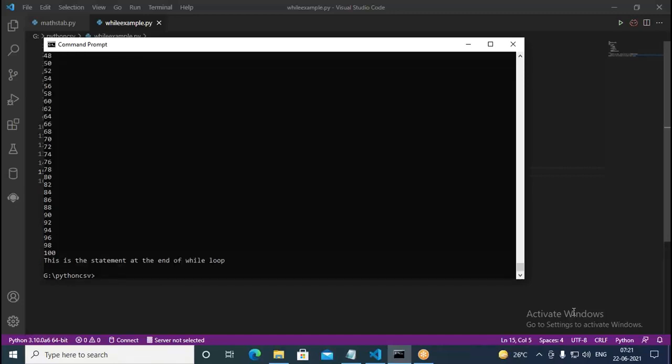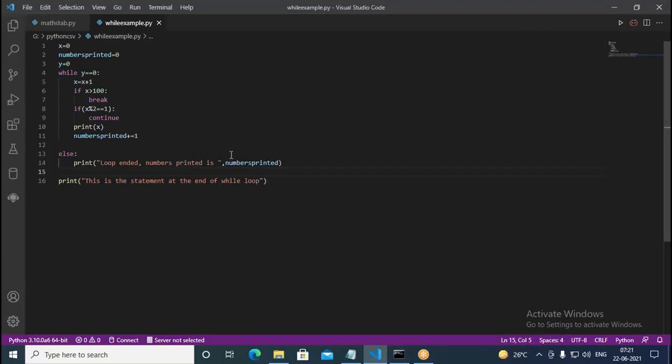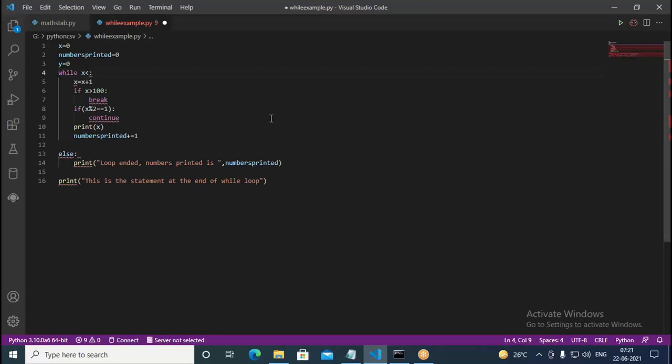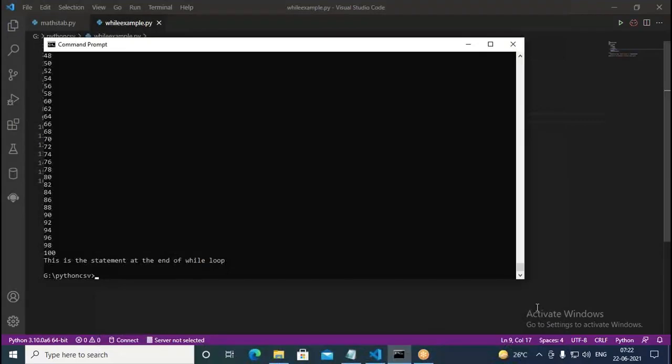So it is printing up to 100, but how many numbers are printed, it's not saying, because the condition is something like that. But if I write here, instead of y equal to 0, if I put here x less than or equal to 100, what happens? We can see. We take there x less than or equal to 100. Now come to this, and once again we execute it.